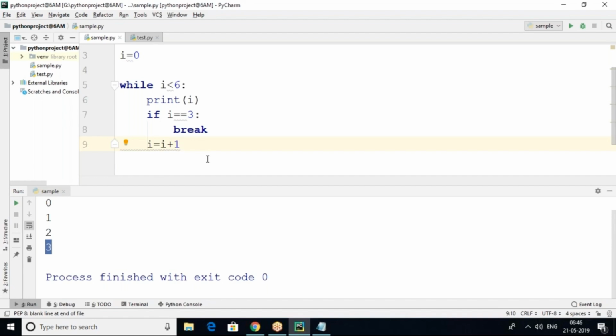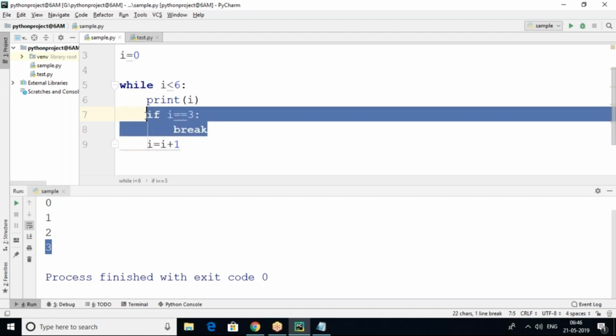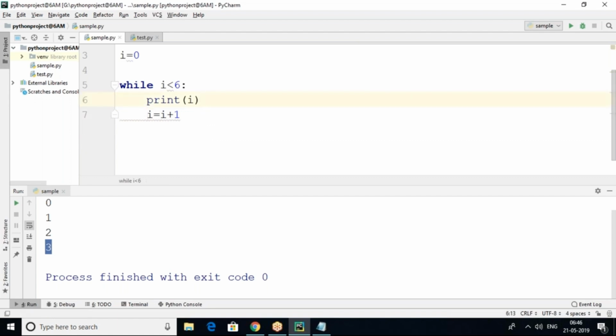Break is used to stop the current iteration. Yes, we can use a continue statement. So what does the continue statement mean? Whenever I reaches some condition, I want to continue. So where I have to use the continue statement, you can see immediately here I have to increase the value first in this case.